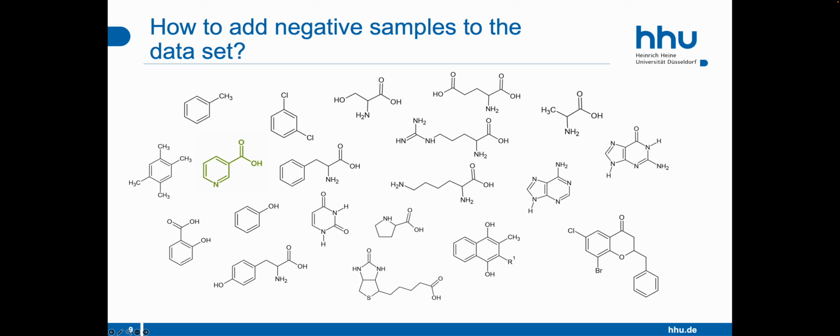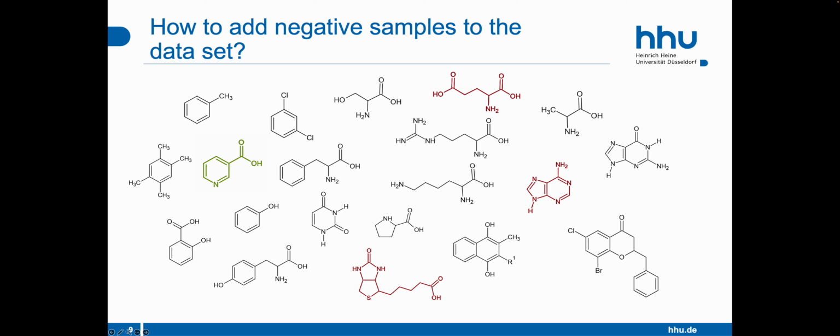So what we can do is we can, for example, randomly select a few, for example, 3 negative small molecules for every positive enzyme substrate pair. The number of sampled negative data points for each enzyme can be treated as a hyperparameter. Generating more negative data than we have positive data not only provides us with more training data, but it also more closely reflects the true distribution of positive and negative data points.